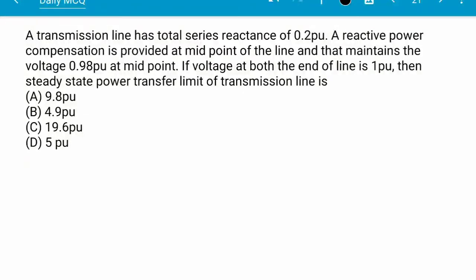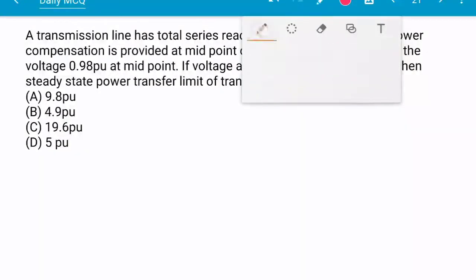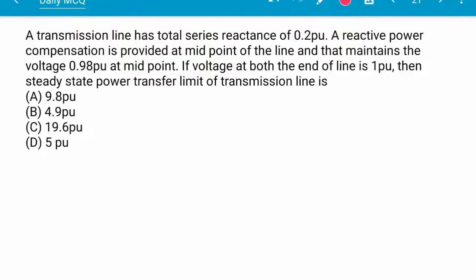This is the question, and here suppose this is the line, and I am dividing it into two parts to mention the compensation.